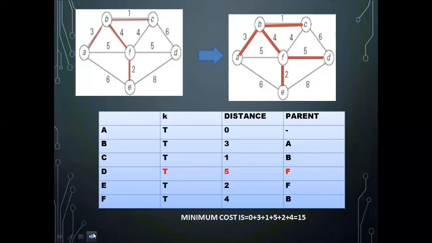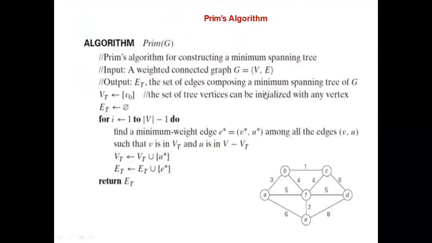Okay, this is what Prim's algorithm will do. Now the algorithm's formal description is what you have to write in the paper. Mainly Prim's or Kruskal's, both you have to study. Any one question you will definitely get. Three things you should study: algorithm, analysis, and problem. Algorithm and analysis together carry 5 marks, and the problem will have 5 marks.